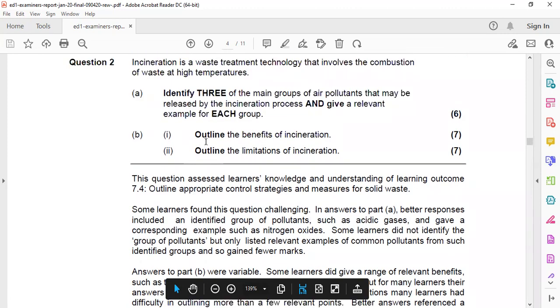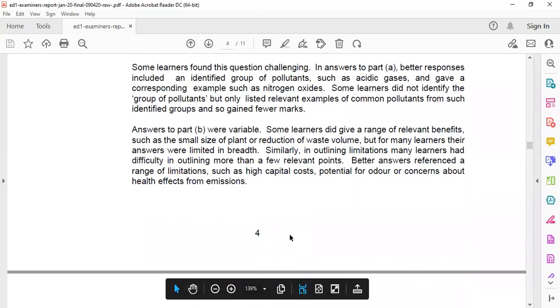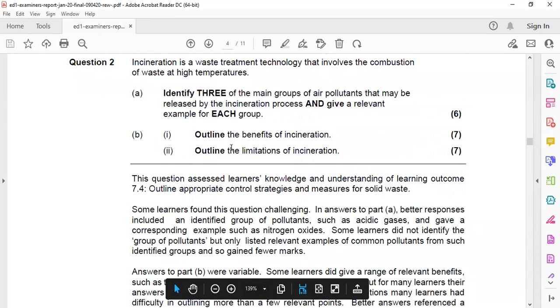This is what I told you: when you answer this kind of question, you need to always consider material, equipment, surroundings, people, and environment basically. All of this comes into these points if you consider them, so it is easy to make the outline of the benefits of incineration.